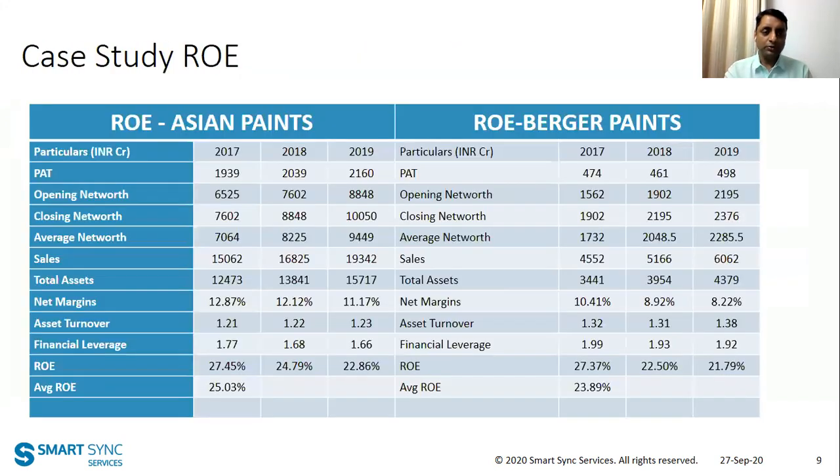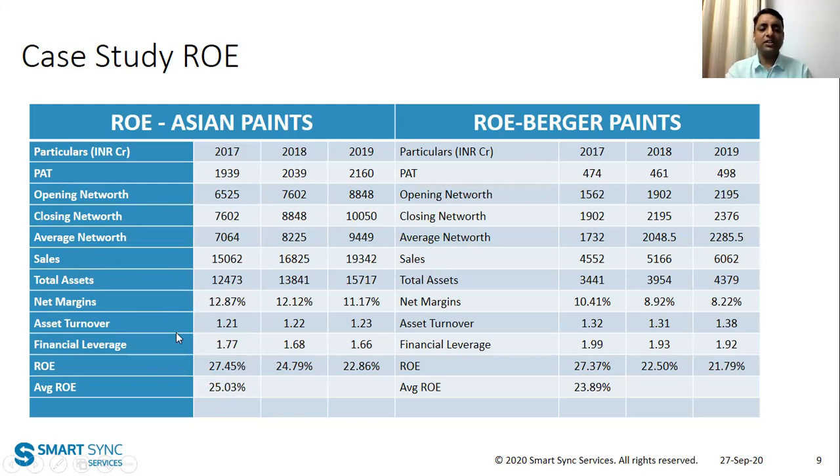So let's move on now. We have taken a very simple example just to understand how ROE is calculated for a few companies. We have taken Asian Paints and Berger Paints. You can see the data. We have taken the PAT, closing net worth, average net worth, sales, total assets, net margins, and we have calculated the three levers which we discussed earlier: net margins, asset turnover, and financial leverage.